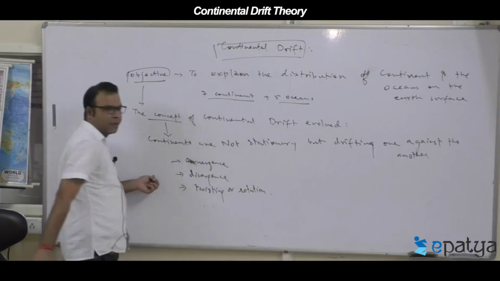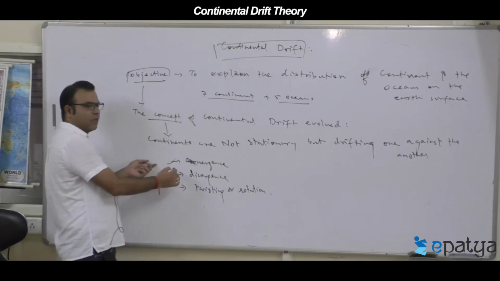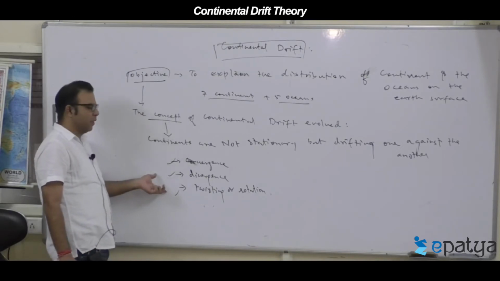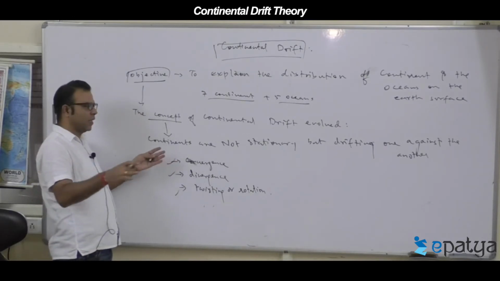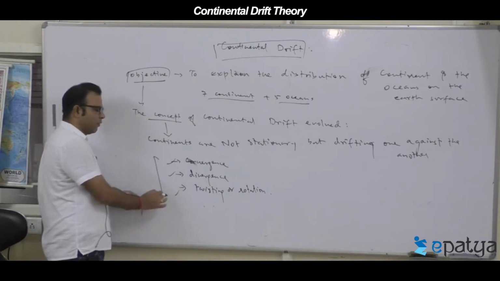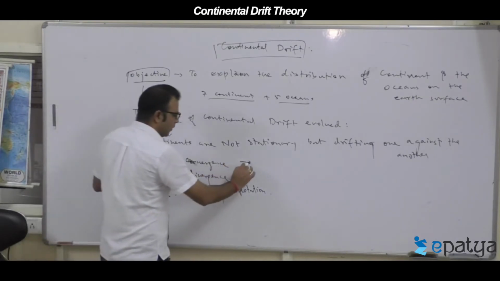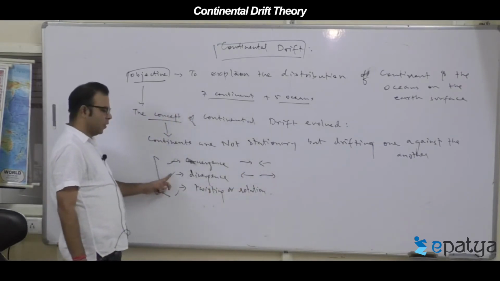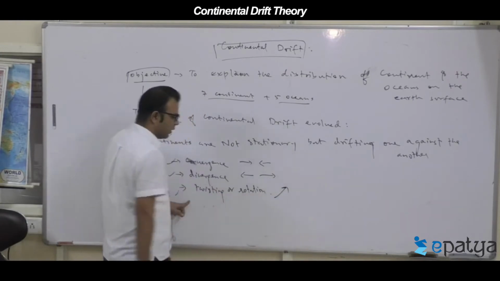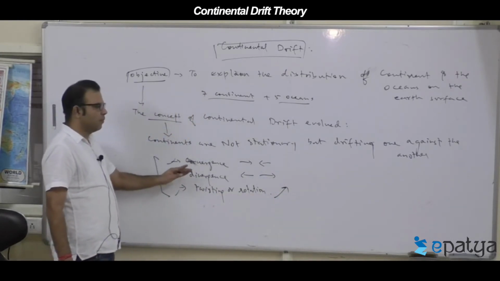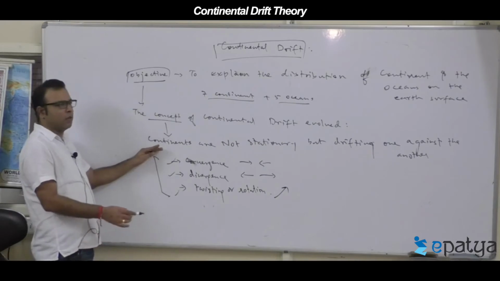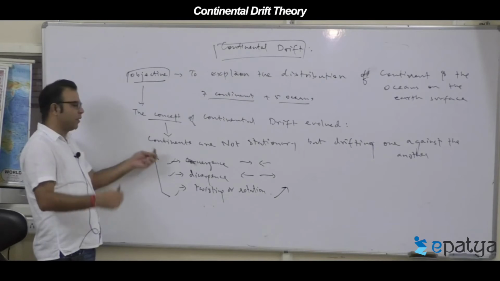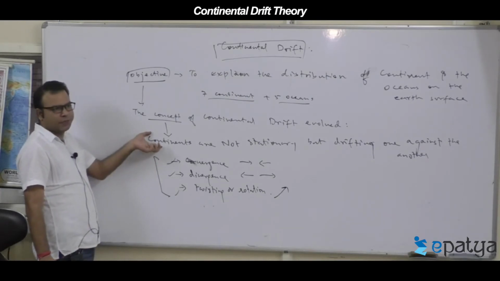Landmasses are not stationary, they are drifting. So in the process of drifting, they move towards each other, they get separated or split, or they get tilted, twisted, rotated. This concept says the ocean is a byproduct of the separation of the continents.